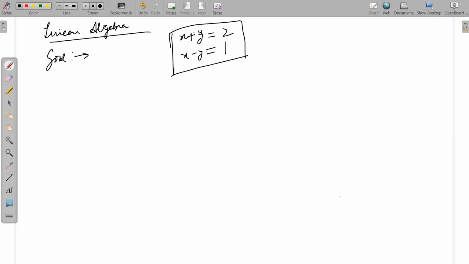If you have two sets of equations like x plus y is equal to 2 and x minus y is equal to 1, do you think it is possible for us to solve this? Would that be a part of linear algebra or not? It would be part of linear algebra. The goal is to solve a system of linear equations.